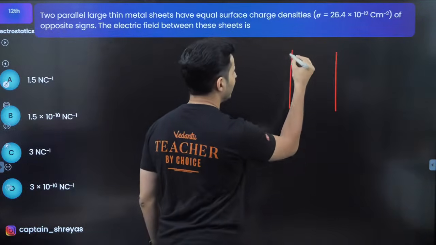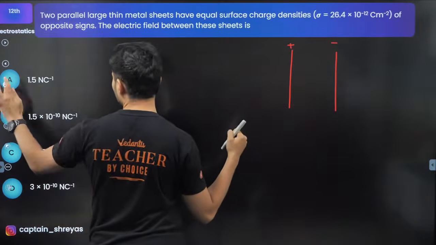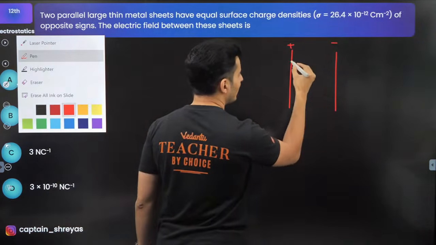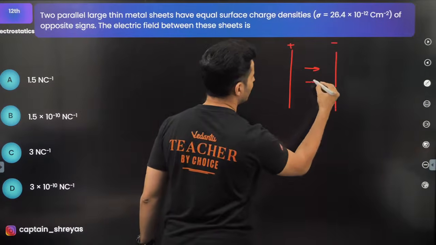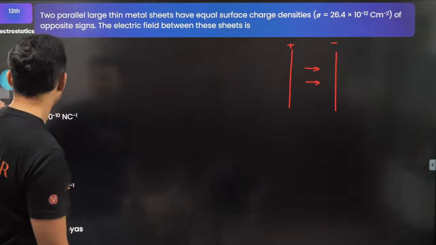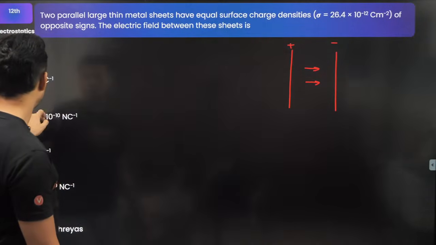Okay, so this is simple. This is positive, this is negative. Again, very similar, but these are sheets. So because of the positive, the field will be here. Negative also, the field will be here. So I can just say that the net field